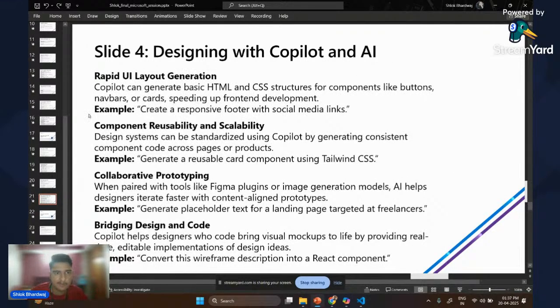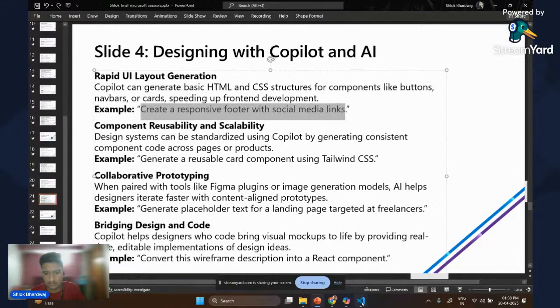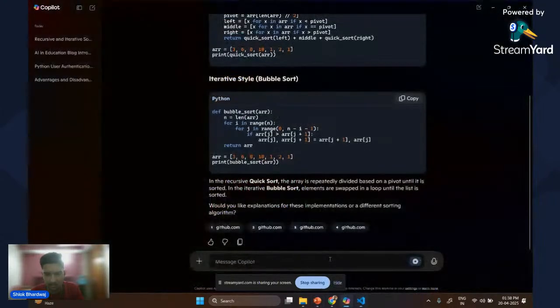Yes. We can ask Copilot to generate basic HTML and CSS structures for components like buttons, navbar, cards, speeding up the front end development. In the next few slides, we'll be creating a neon website and you can see the implementation of this HTML and CSS structure which we'll be creating using AI. Example is create a responsive footer with social media links. So let's just try to do this,